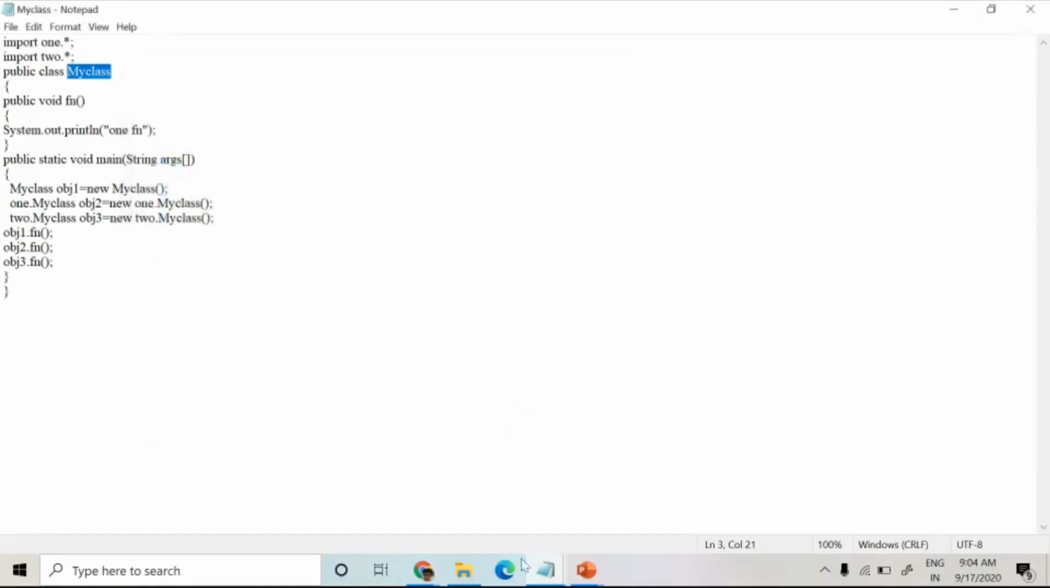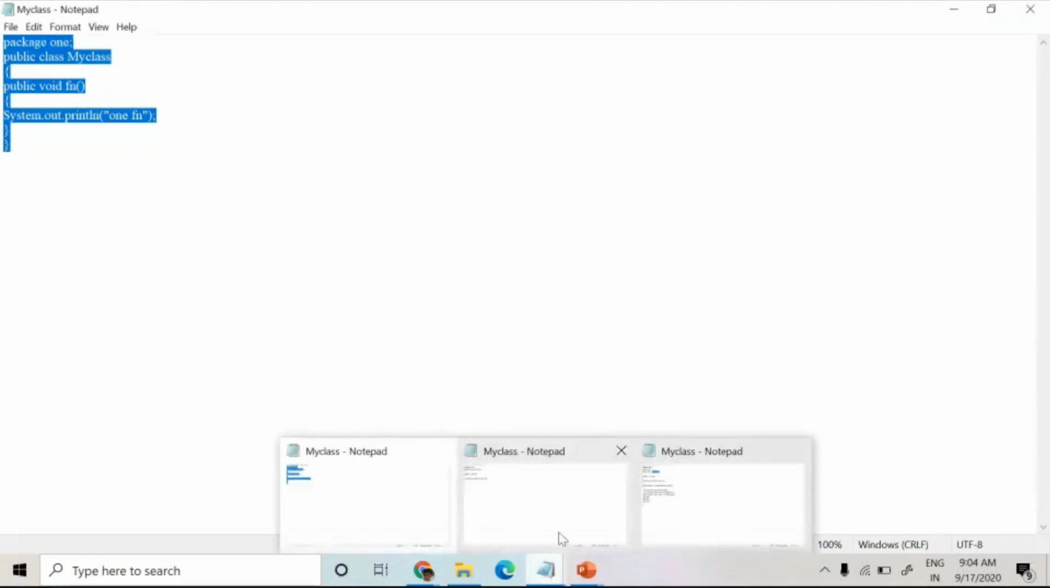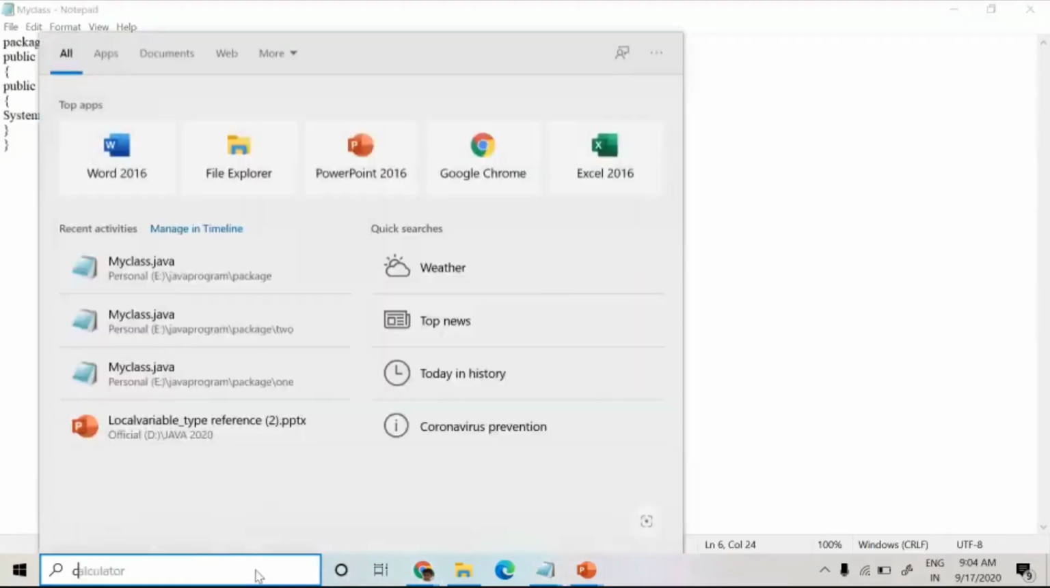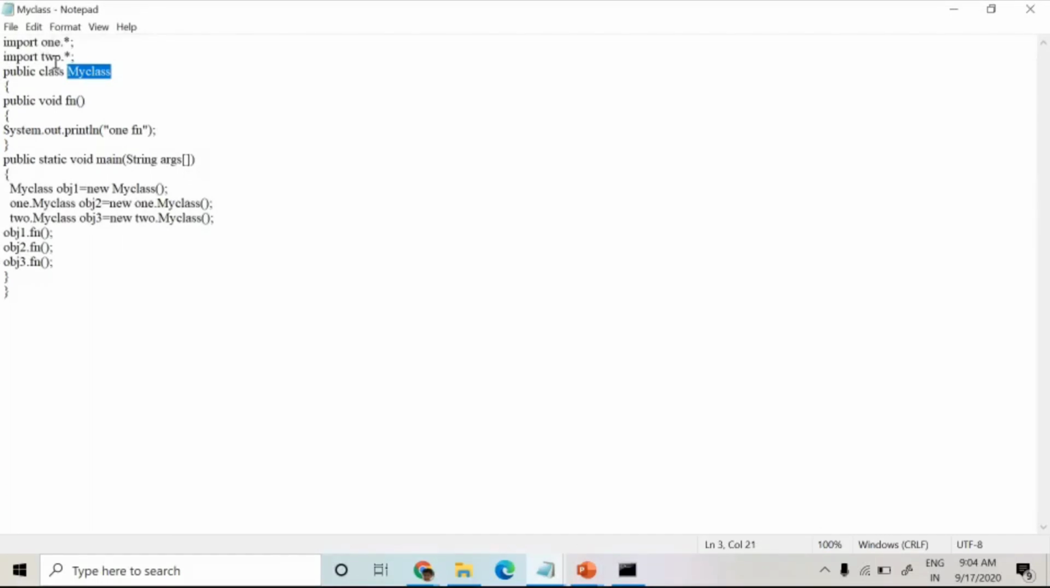So now I have my class. I am going to compile this one. It is available in cd Java program, cd package, so from here I am going to compile. Actually I have to compile module by module, but even from the package folder, I have this program myclass, within which I have imported package 1 and 2. So when I compile this, 1 and 2 are automatically compiled too.